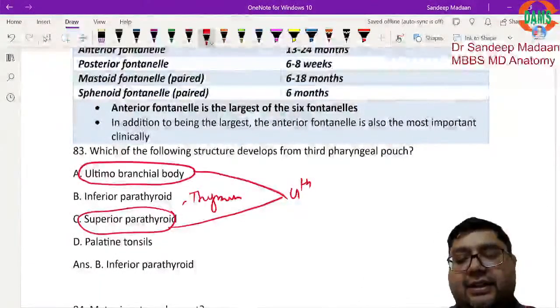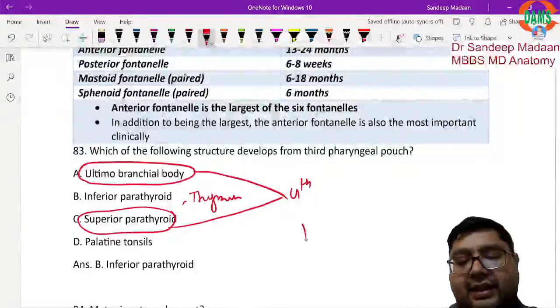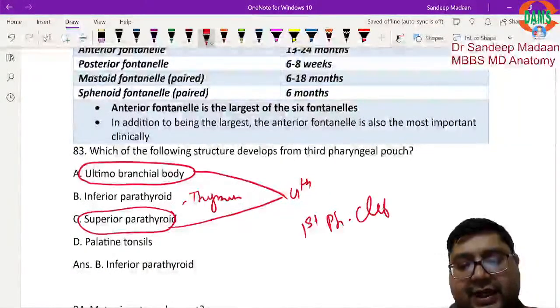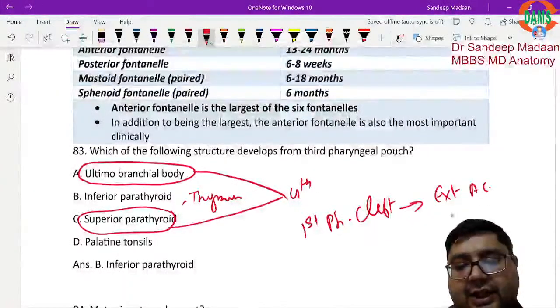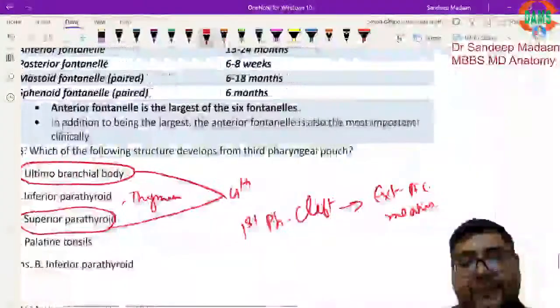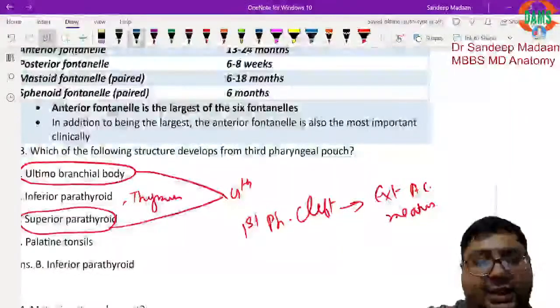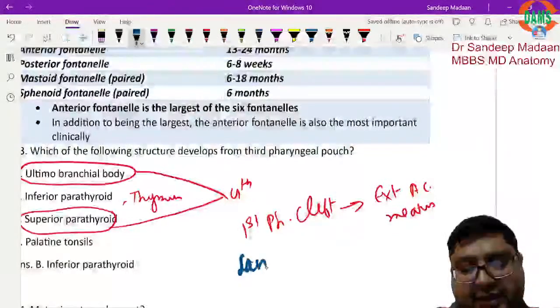And let me give you one more update. Earlier we said that the first pharyngeal cleft, an ectodermal structure, makes the external acoustic meatus. That was the previous description. Earlier we took the notes this way, but the Langman book has come with the latest edition and there is an update.